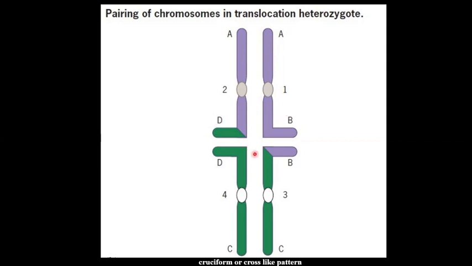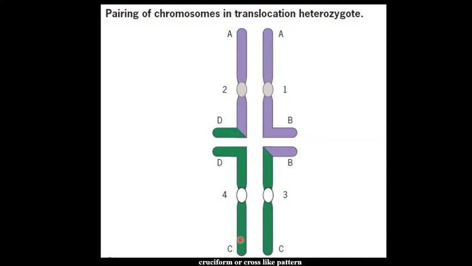Here in this cruciform pattern, the two translocated chromosomes face each other in opposite direction, whereas the untranslocated chromosomes pair with each other. Now the most important thing is that in this cruciform pairing four centromeres are involved: one, two, three, four. So it is very uncertain how the chromosomes will move during anaphase of meiotic division, and there may be chances of production of aneuploid gametes.